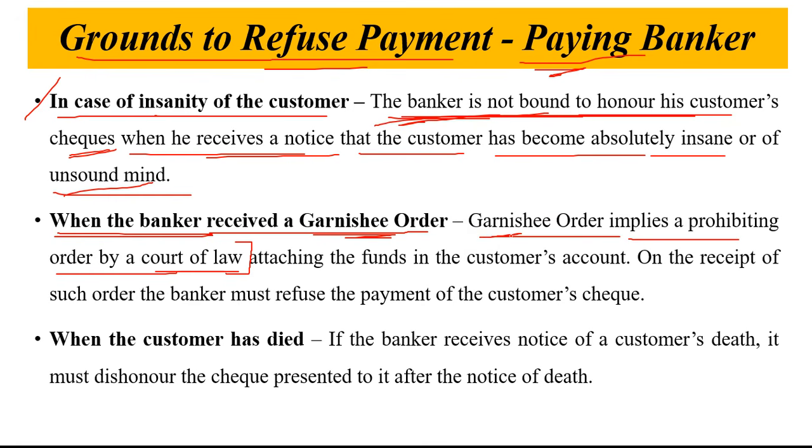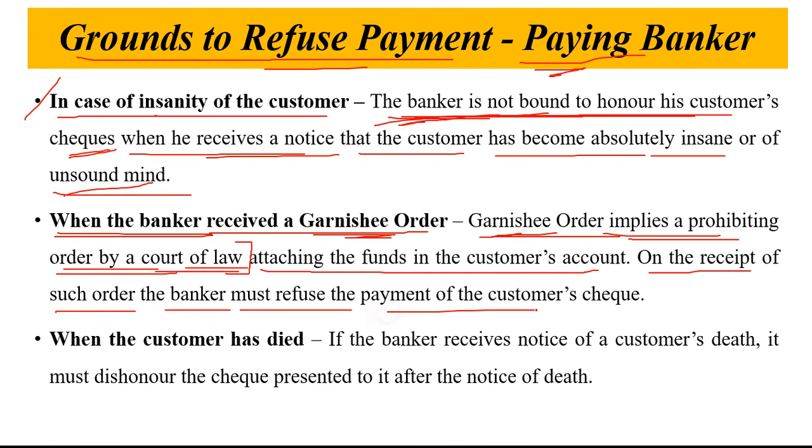So the court of law is giving the order to the banker not to make the payment of that particular customer, then the paying banker can refuse to make the payment. So garnishee order implies a prohibiting order by a court of law attaching the funds in the customer's account. On the receipt of such order, the banker must refuse the payment of the customer's check.